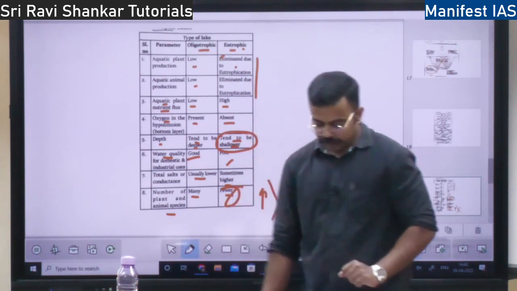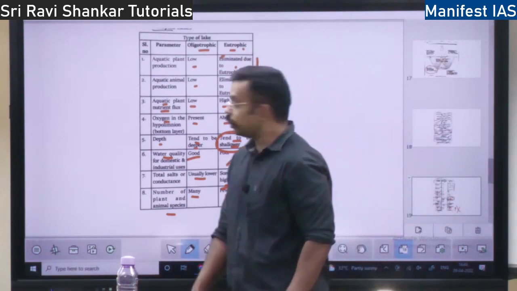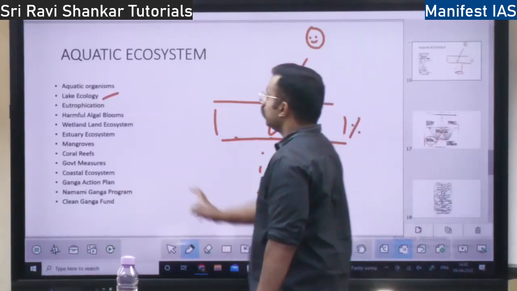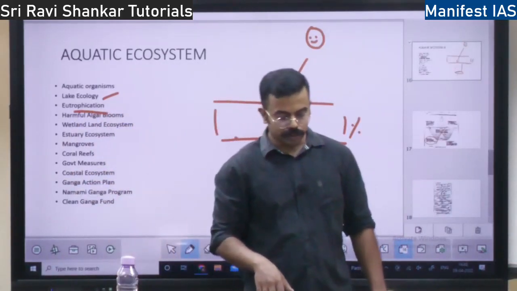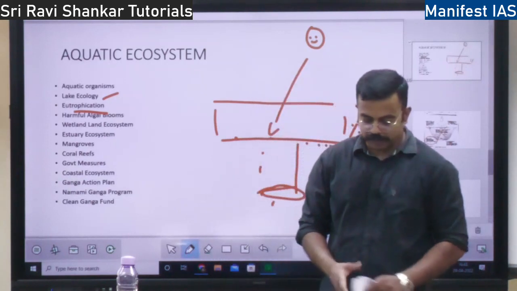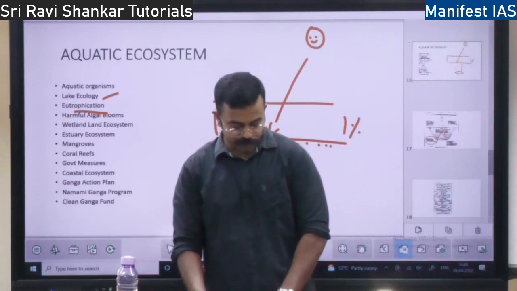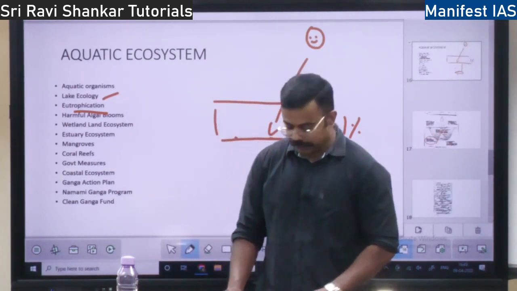Okay, so this is all about lake ecology. Tomorrow we will discuss eutrophication in some more detail. What are the harms? How does it take place? What will happen? So if you have any doubts, any suggestions, any feedback, any guidance you want, please reach us.